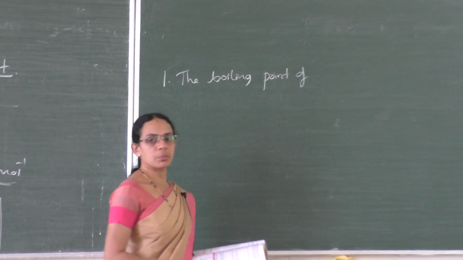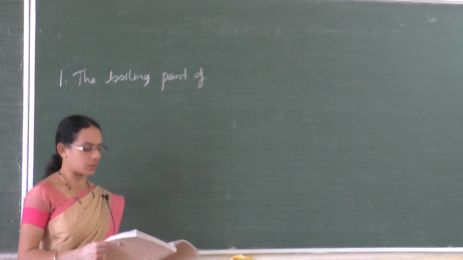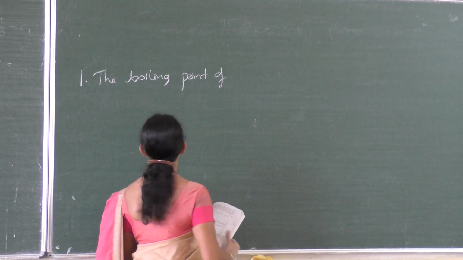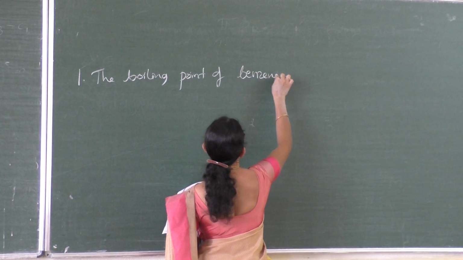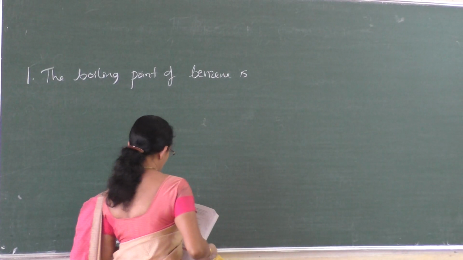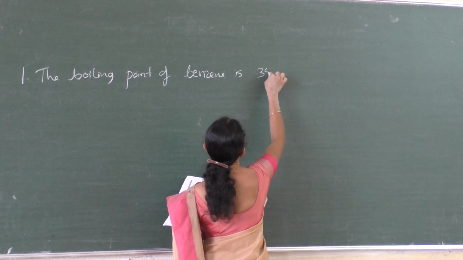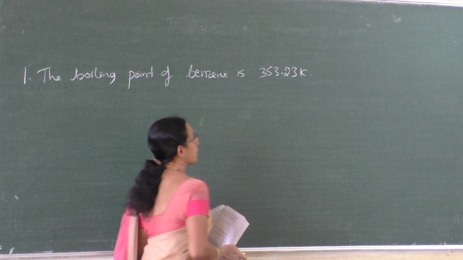Next, write a problem based on elevation in boiling point. Usually the problem will be asked for 3 marks. The boiling point of benzene is 353.23 Kelvin.